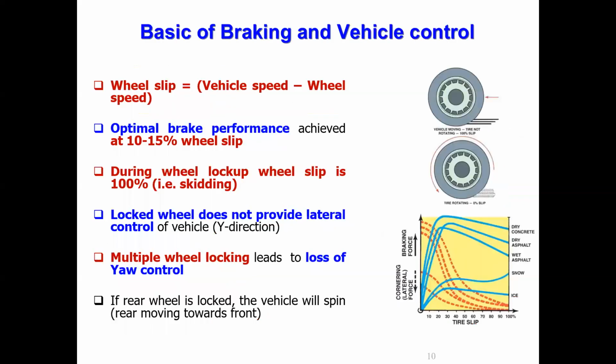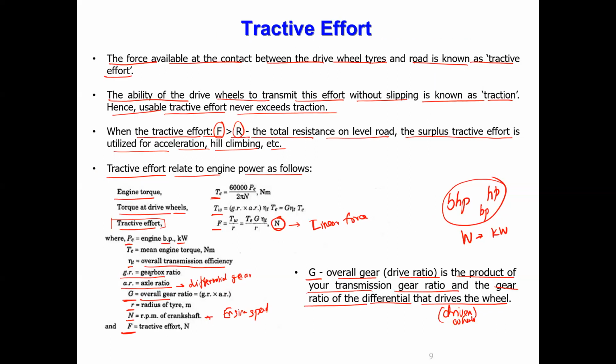Okay. Next thing is, these are the fundamental things we have to understand. We saw what tractive effort is. The tractive effort should be greater than the road resistance. Then only the vehicle can move forward. How to calculate once the parameters are given? Engine power is given, correct?